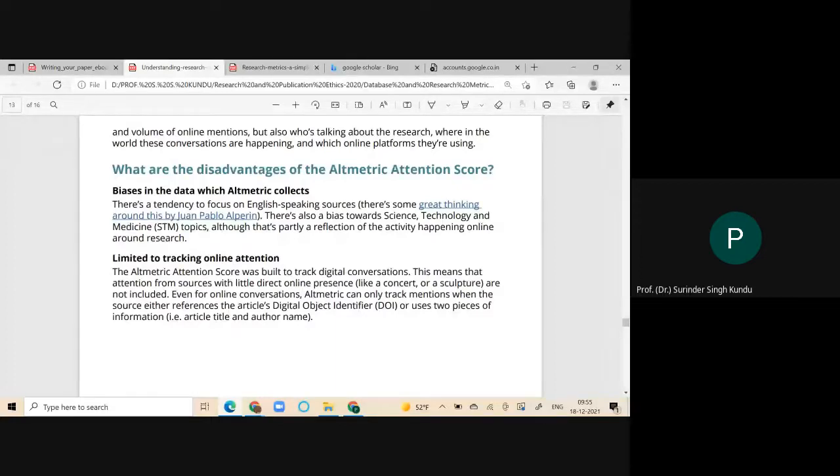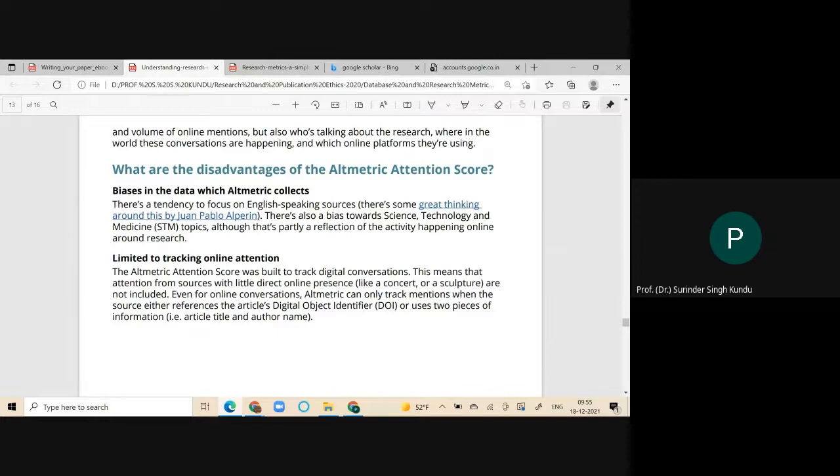These altmetric tools are not able to access or archive these details, and their altmetric attention score is low. It doesn't mean they have not worked well. No, it is because those papers have no object identifier.